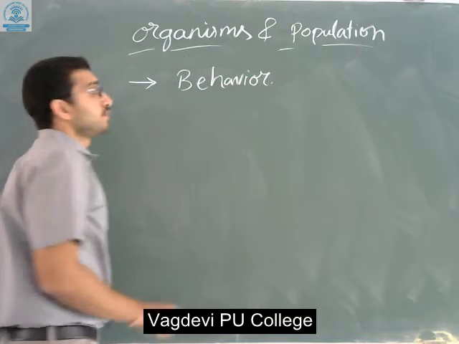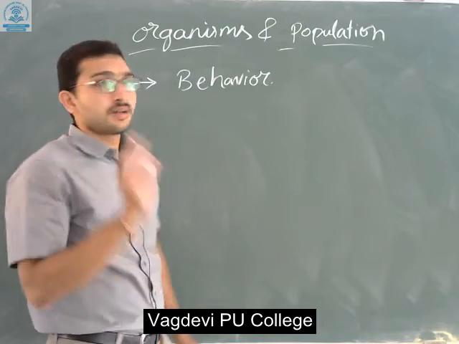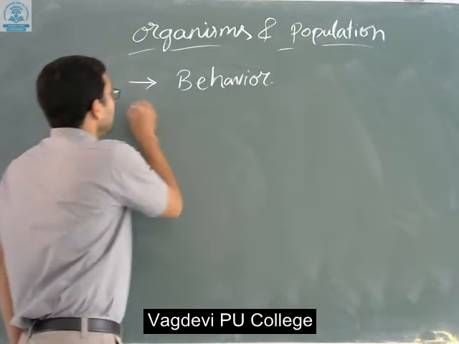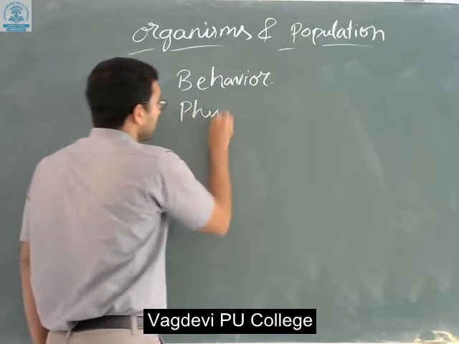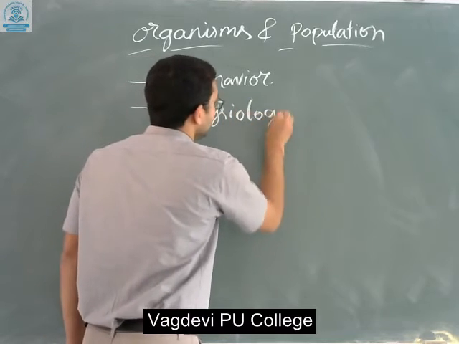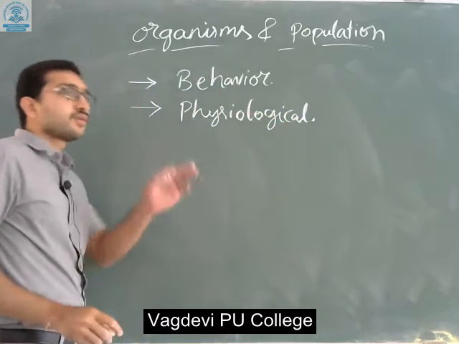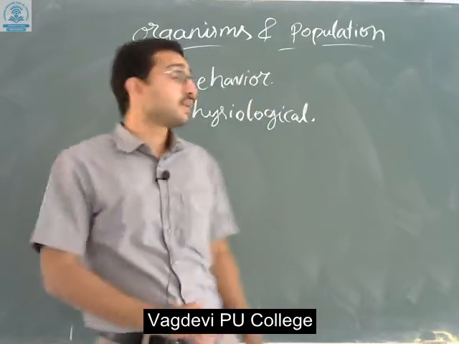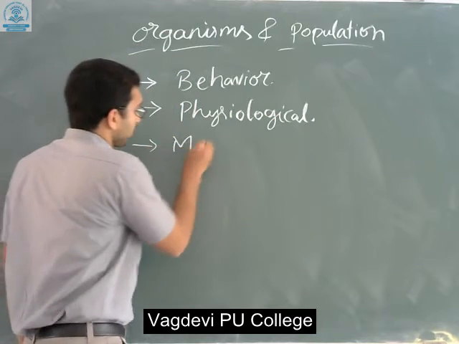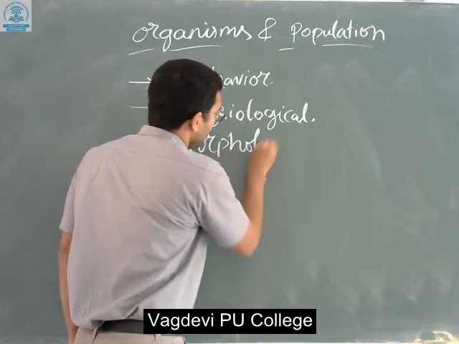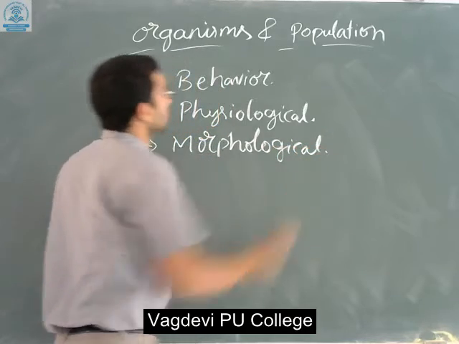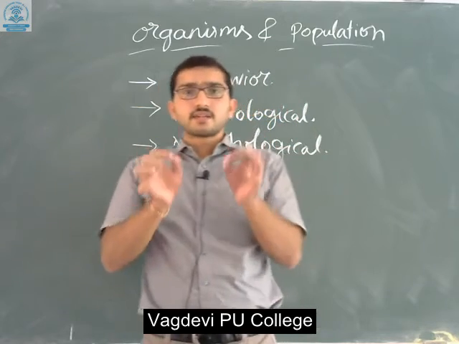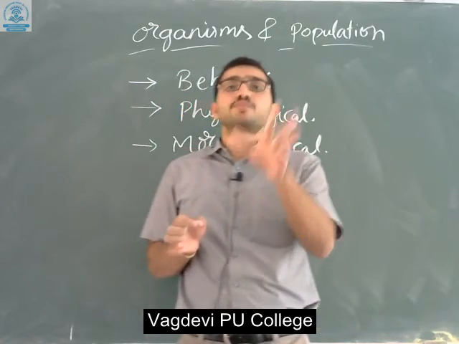Behavior is the major one involved in the organisms, as well as physiological, which is also included in the adaptation. Behavior, physiological, as well as morphological. These are the three main adaptations included.